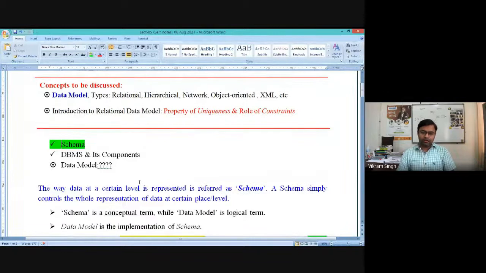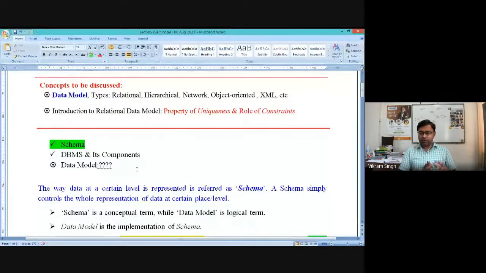During this discussion of schema, we have mentioned that schema is broadly a conceptual term. It is a conceptual notion, right? Whenever we say we have prepared a schema for the database, or for any solution, it means it is a theoretical part. We have not talked about implementation. So a schema gives you a conceptual understanding, conceptual representation, conceptual solution of a problem, of a scenario, right?